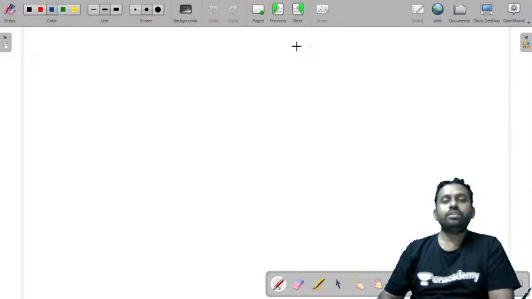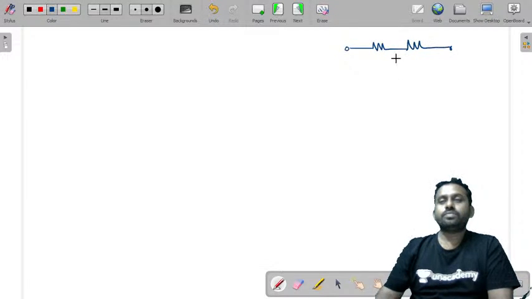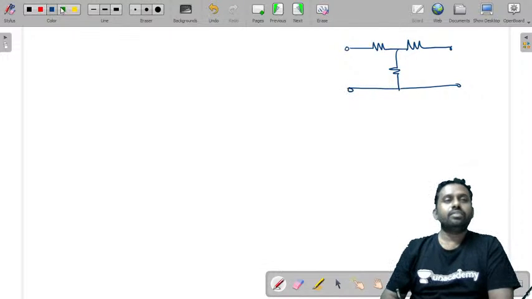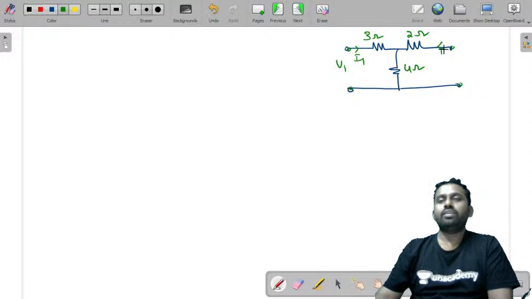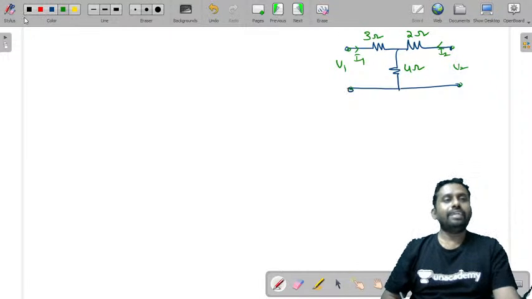So you have to take this circuit. You need to find these 3 ohms and 4 ohms, V1, I1, I2 and V2. So just write the ABCD.